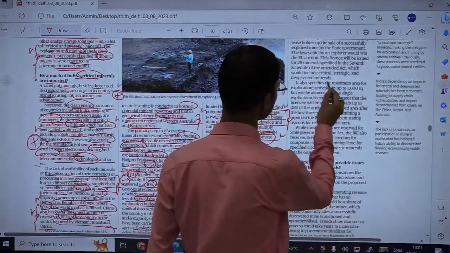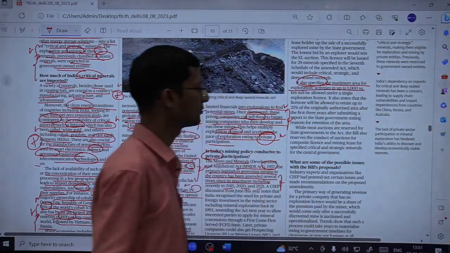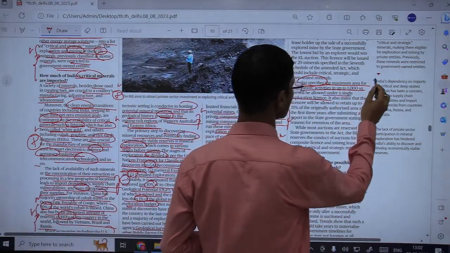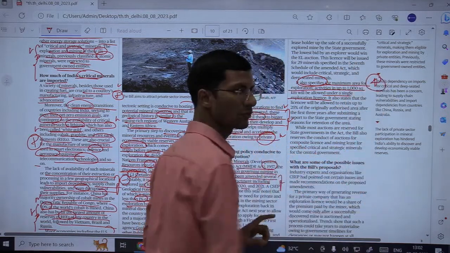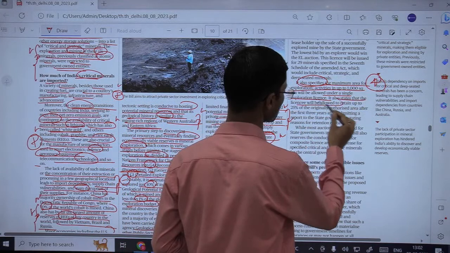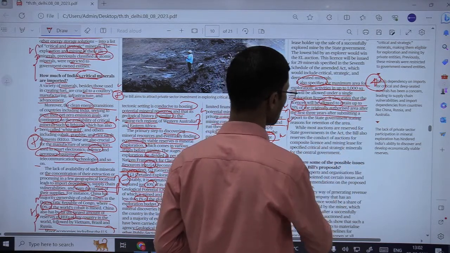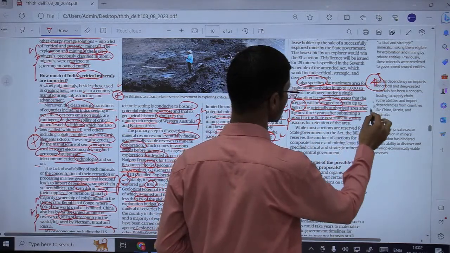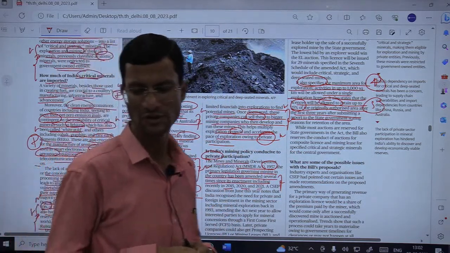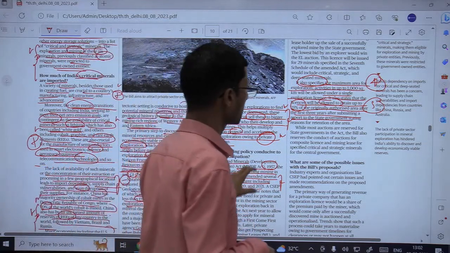Next, it also specifies the maximum area for exploration activities: up to 1000 square kilometers will be allowed under a single exploration license. So another good thing, so you can see this is the 4th provision or 5th provision. It also states that the license holder will be allowed to retain up to 25% of the originally authorized area after the first 3 years after submitting a report to the state government. So this is the 5th part, means जितना भी explore किया आपने, एक private player 25% of that area can be kept for further use or can be kept with itself.